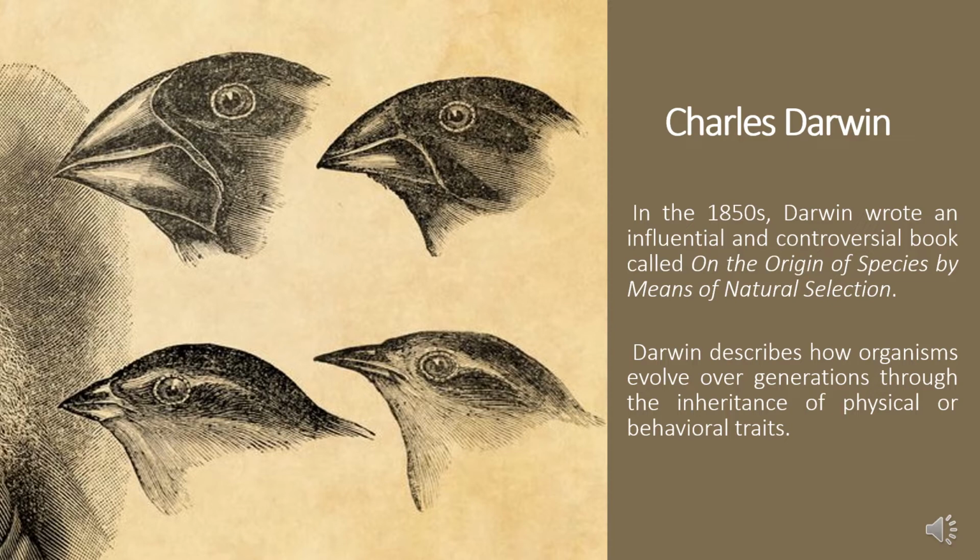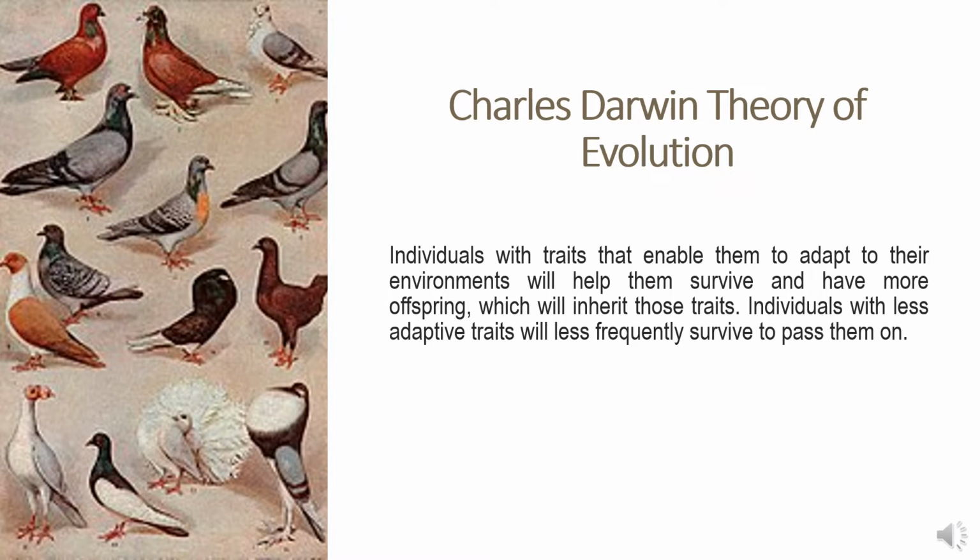In the 1850s, Darwin wrote an influential and controversial book called On the Origin of Species by Means of Natural Selection. Darwin describes how organisms evolve over generations through the inheritance of physical or behavioral traits. According to the theory, individuals with traits that enable them to adapt to their environments will help them survive and have more offspring, which will inherit those traits. Individuals with less adaptive traits will less frequently survive to pass them on.